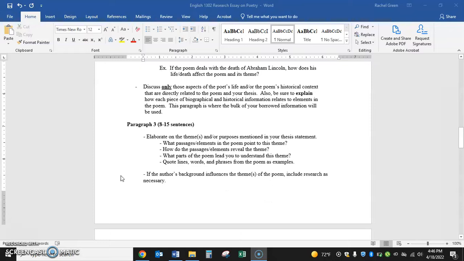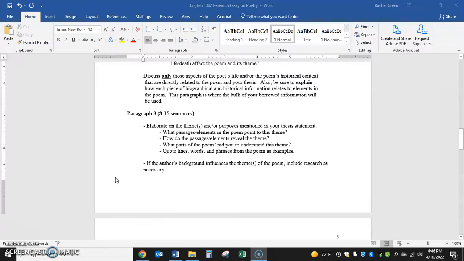The other place you might use your research is when you are talking about the theme. So in our poem On Being Brought from Africa to America, our theme heavily has to do with oppression and slavery, and the fact that these people should not be stripped from their homeland, okay? So there I would put information about the time period because that relates well to my theme.